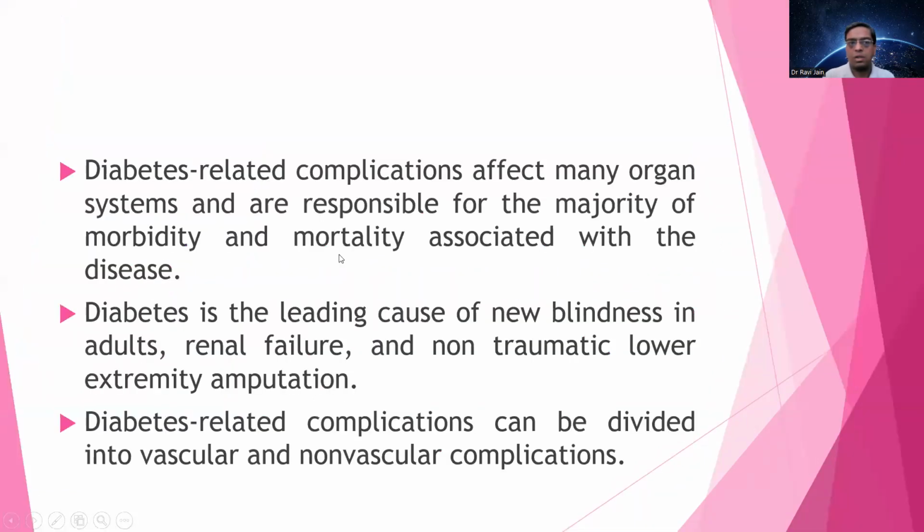Diabetes complications. The diabetes-related complications affect many organs and systems, and are responsible for the majority of morbidity and mortality that is associated with the disease. Diabetes is a leading cause of new blindness in adults, renal failure, and non-traumatic lower extremity amputation. Diabetes-related complications can be divided into vascular and non-vascular complications.